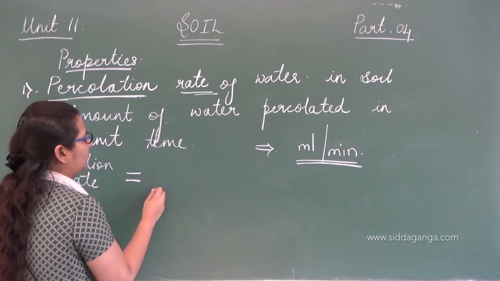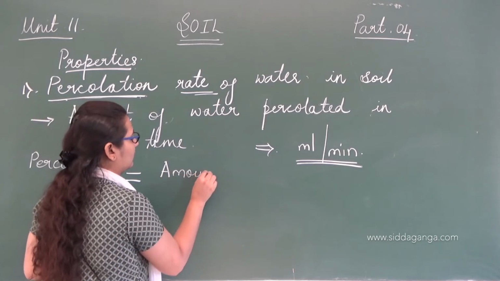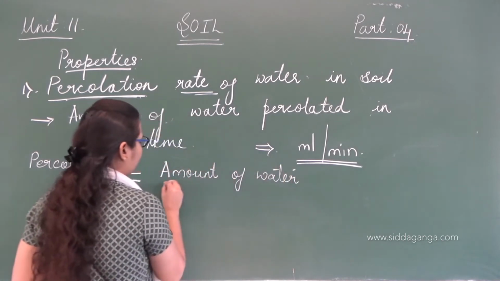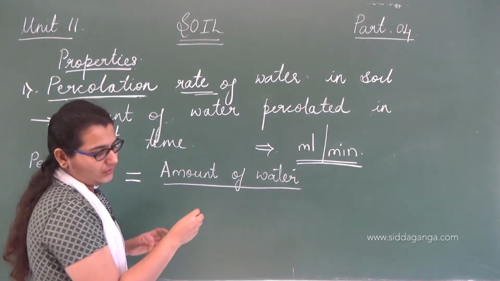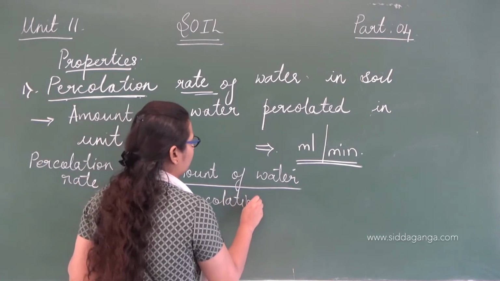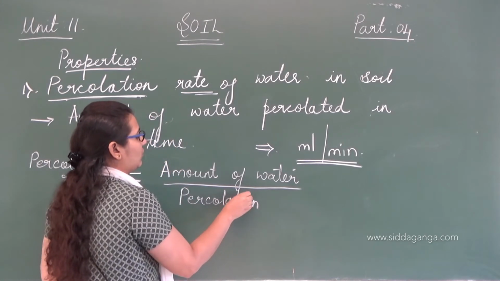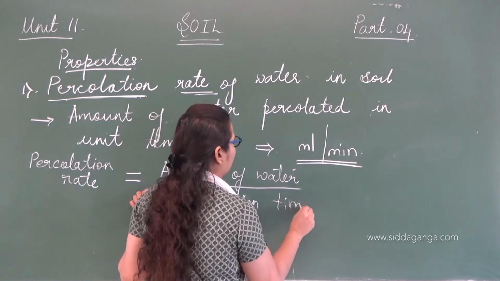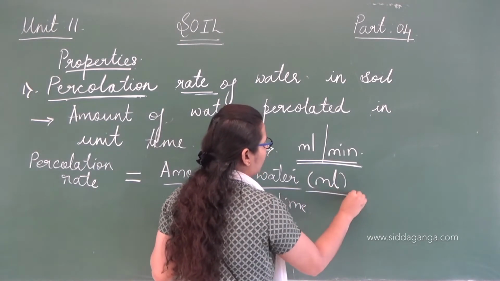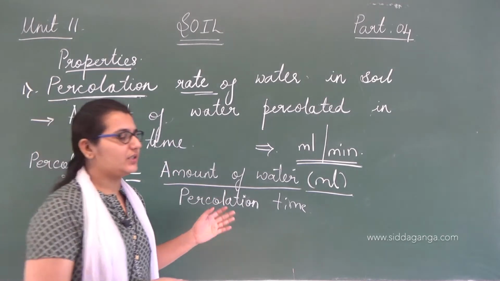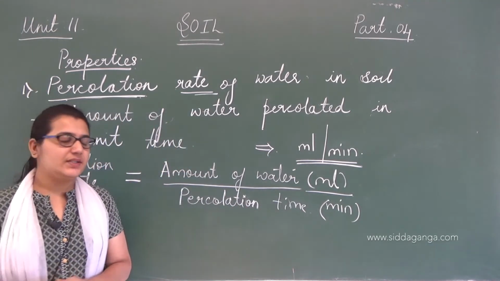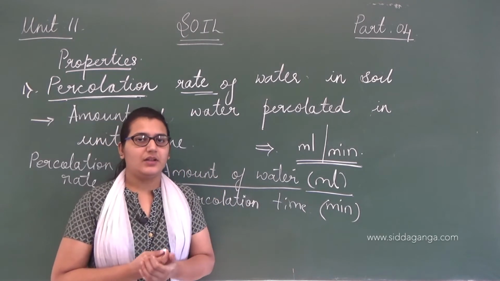Percolation rate is equal to the amount of water we have applied by the percolation time, that is, how long the soil takes for this water to go down. This amount of water is measured in milliliters, and this percolation time is measured in minutes.